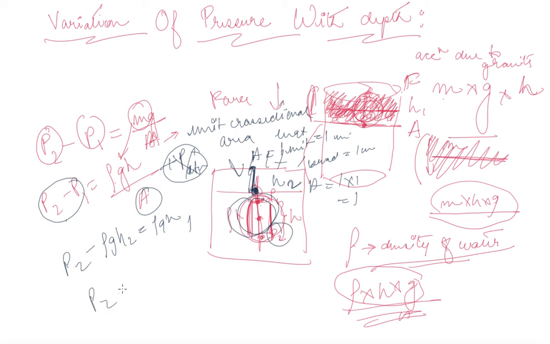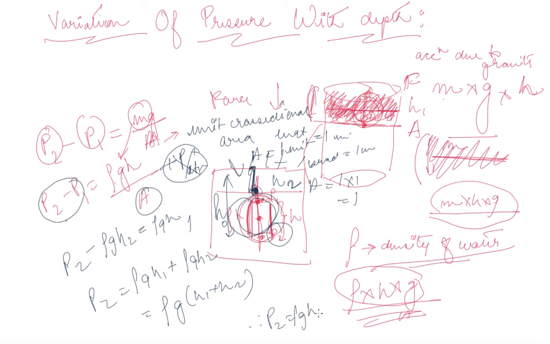So therefore P2 is equal to rho g H1 plus rho g H2. Now rho g (H1 plus H2). What is H1 plus H2? It is the total height, say H naught. Therefore pressure P2 equals rho g H naught, and this is the height H naught from the top till the bottom.